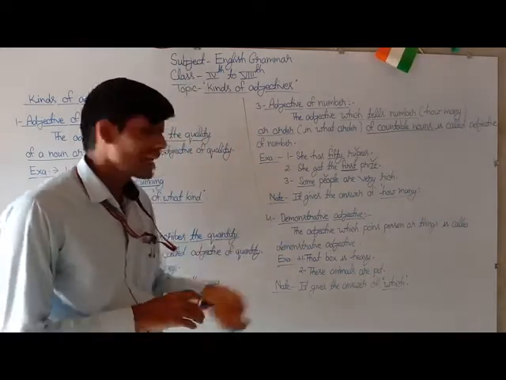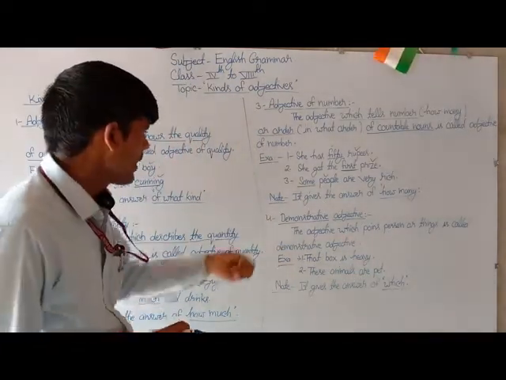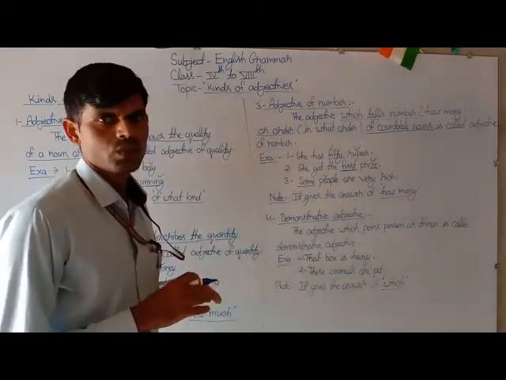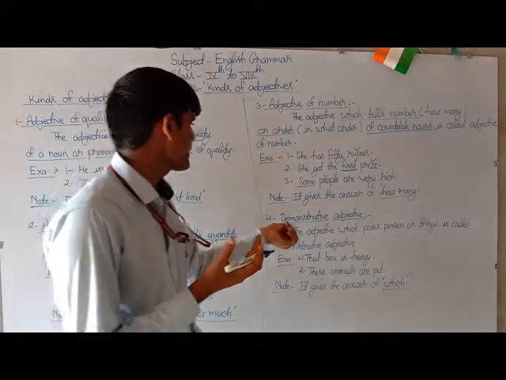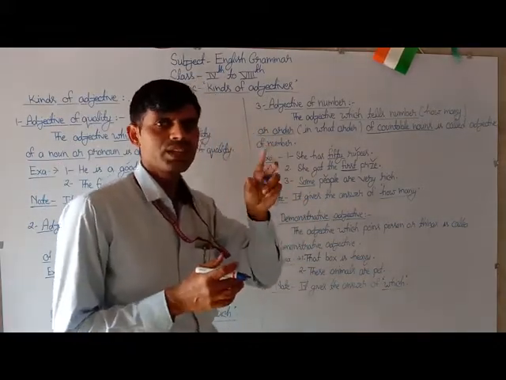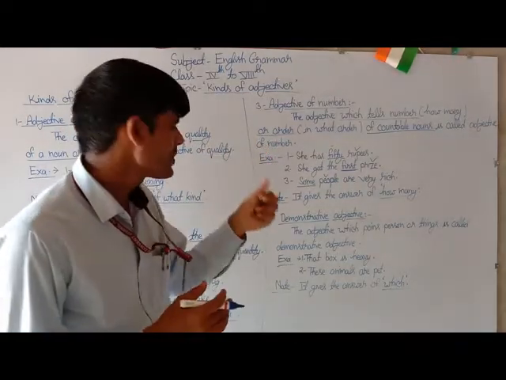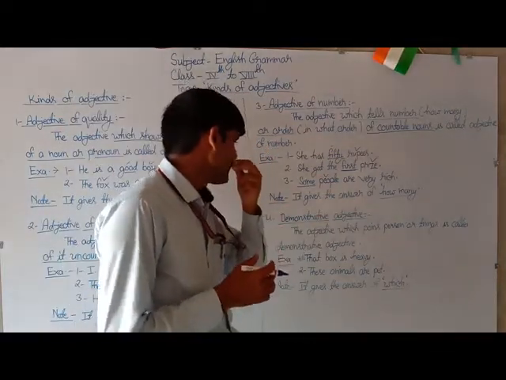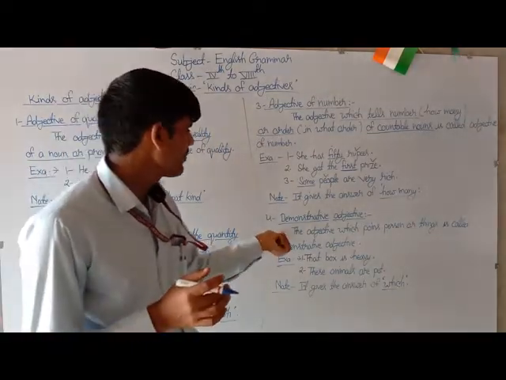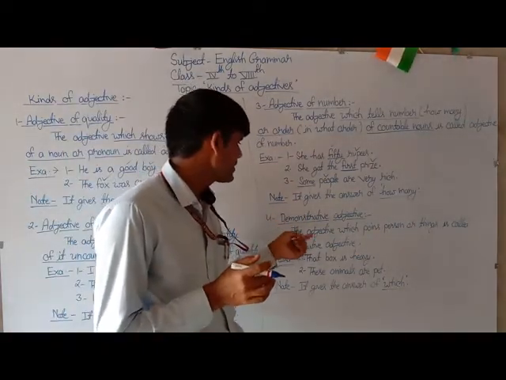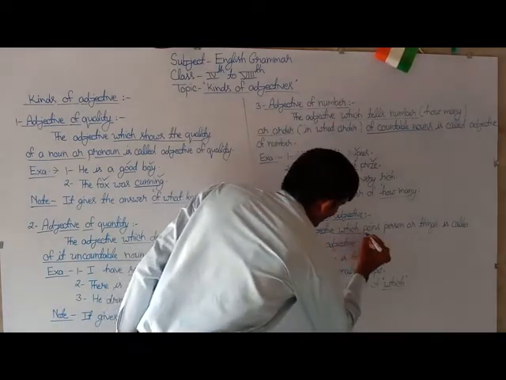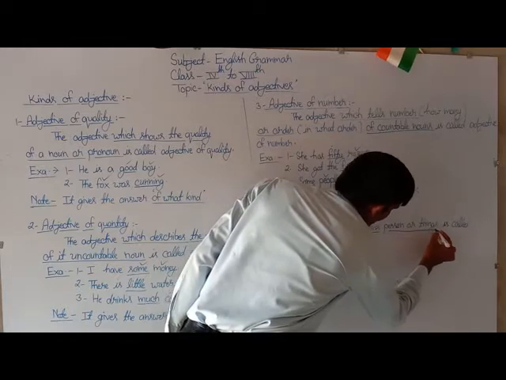So the next kind of adjective is the demonstrative adjective. What is a demonstrative adjective? Demonstrate means to indicate or point something. To know more about this expression, you have to see the definition of this topic, and that is the adjective which points persons or things.